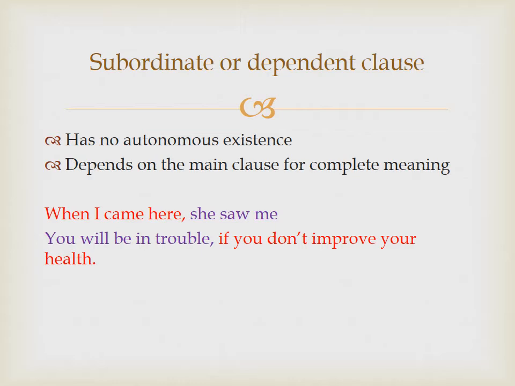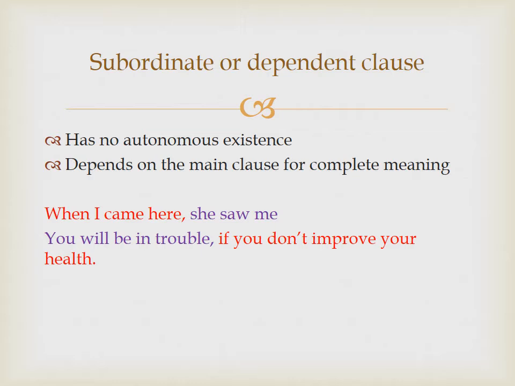Now we come to the other group of clauses. We call it the subordinate or the dependent clause. These terms are self-explanatory. Subordinate means secondary to something else. Dependent means something that depends on another thing. So understandably, such a clause doesn't have autonomous or independent existence.